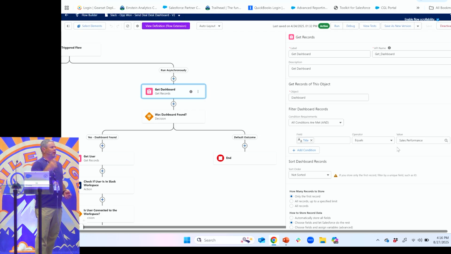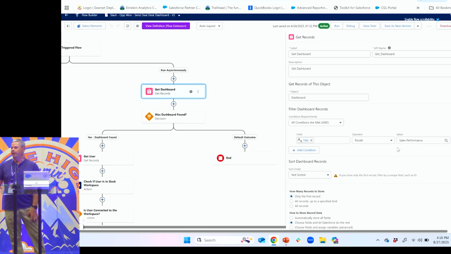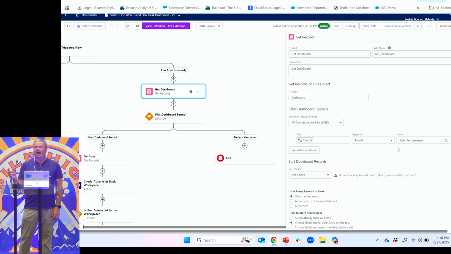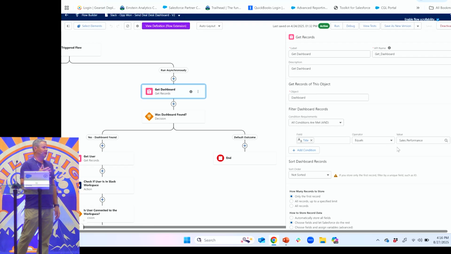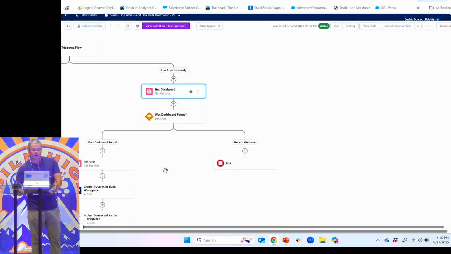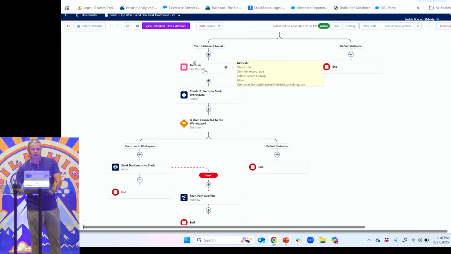Unlike the report where we have that API name, there's no place in the UI where you can see that for a dashboard, which I don't know why, it drives me nuts. So we do really have to use the title for this. Okay, then we're just doing our decision. Did we find it, yes or no? Now we're doing a get record.